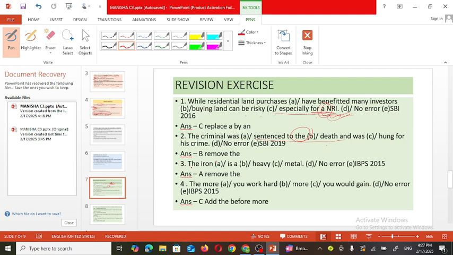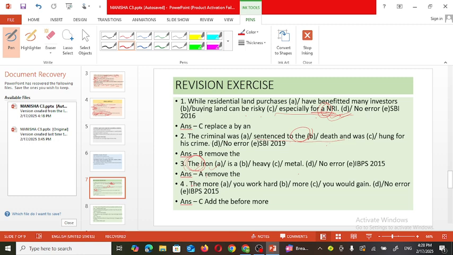Now see the third example. The iron is a heavy metal. So what is heavy metal? Iron is a heavy metal. Here, are we talking about any specific iron? No, it's a common metal. So the article the must be removed from there. No need to use any article before metal.